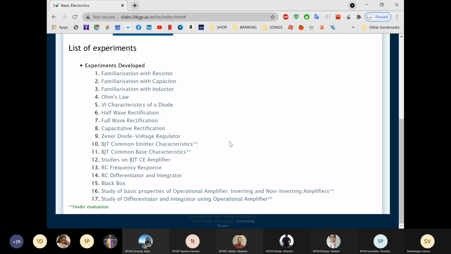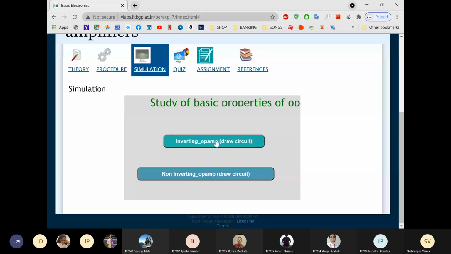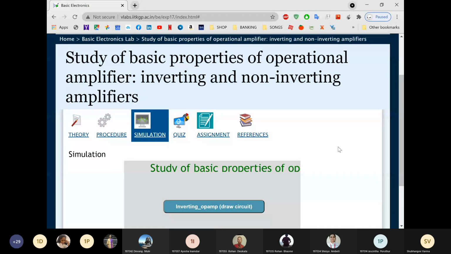Then for inverting non-inverting amplifier, you have to attach the simulation of this IIT Kharagpur inverting non-inverting, and also the simulation of the VLabs IITB lab. So that simulation window you have to attach.